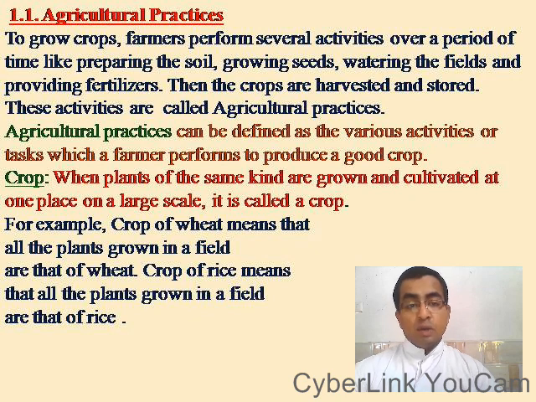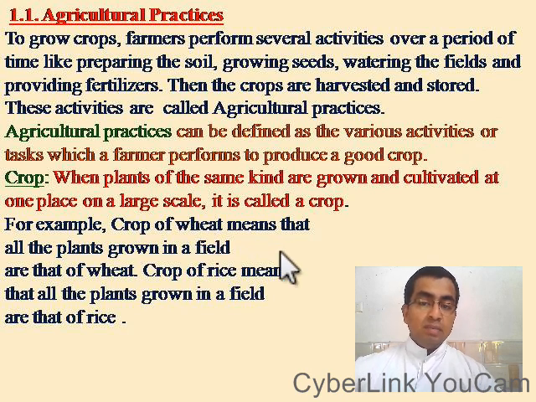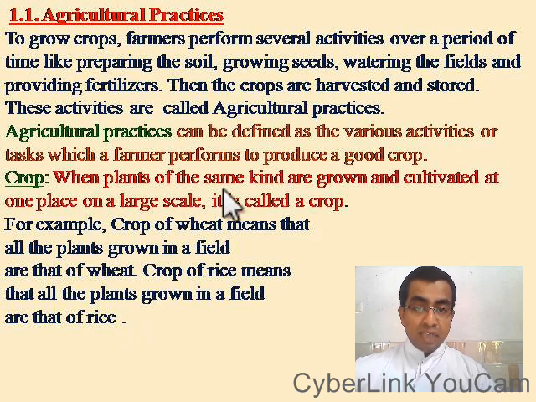What do you mean by crop? When plants of the same kind are grown and cultivated at one place on a large scale, it is called a crop. For example, crop of wheat means that all the plants grown in a field are that of wheat. Crop of rice means that all the plants grown in a field are that of rice.